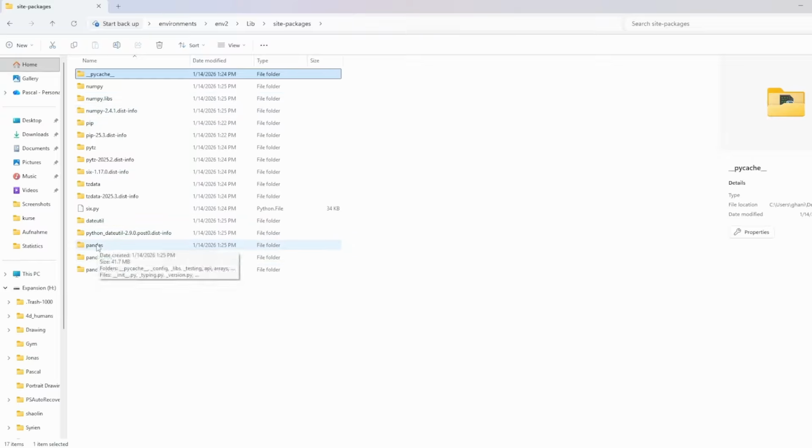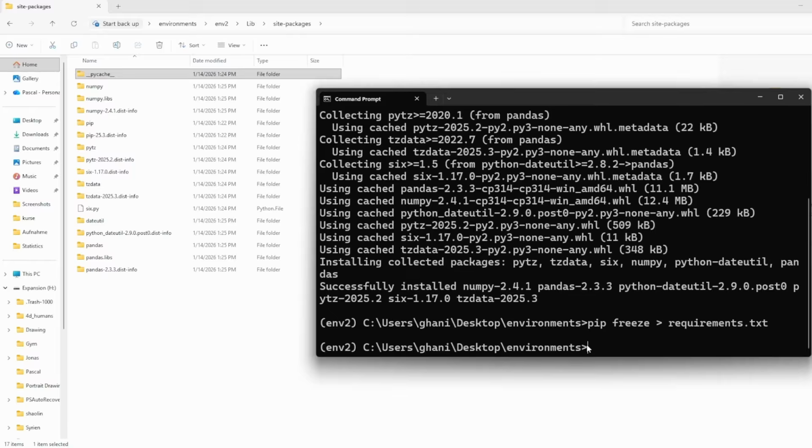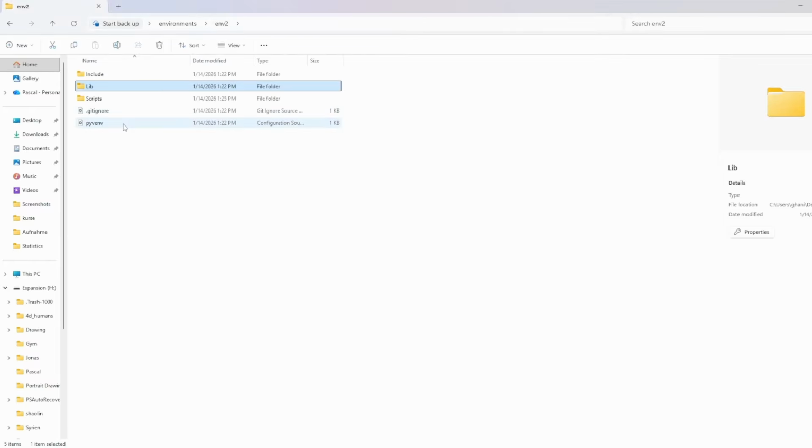So we installed all of the dependencies that pandas depends on, and we installed pandas. But now we can also store all of the dependencies within a requirements.txt file that we can later on use inside of another environment to get the exact same packages. So let me do so by using pip freeze > requirements.txt. Let me press enter, and this will now create the requirements.txt file.